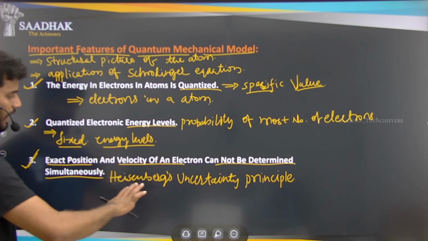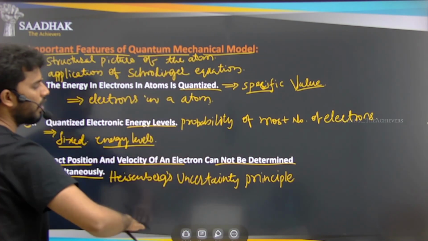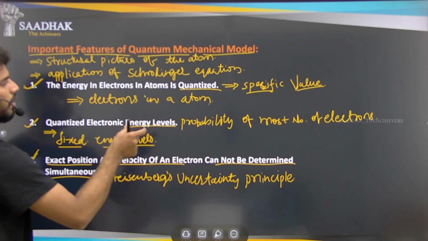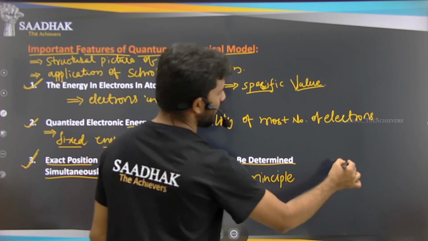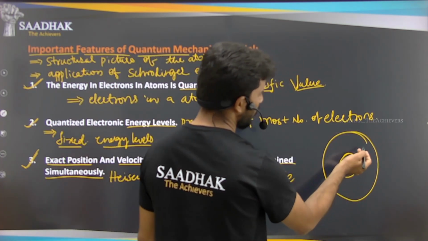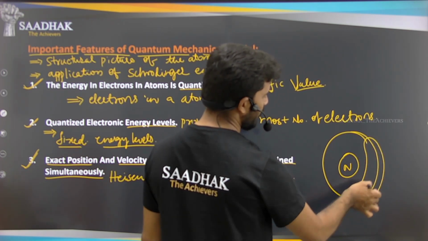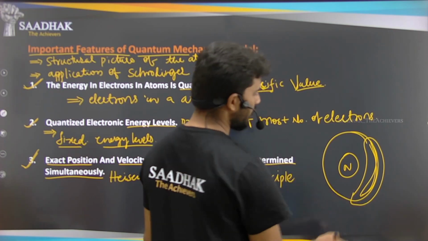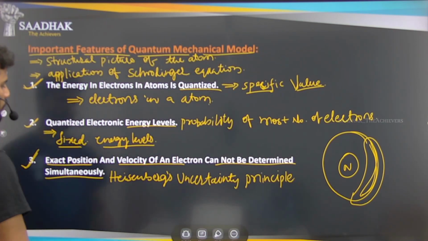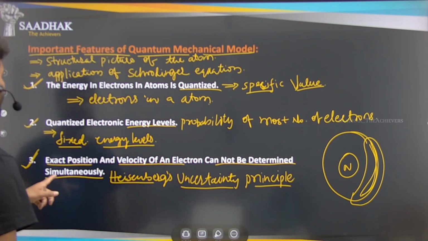But we can have an approximated energy level, and that is the probability. There is a probability that most of the electrons will be found in this region around the nucleus. That is Heisenberg's uncertainty principle, one of the features of this quantum mechanical model.